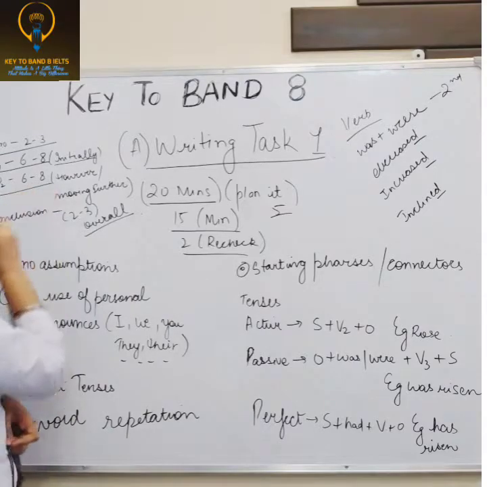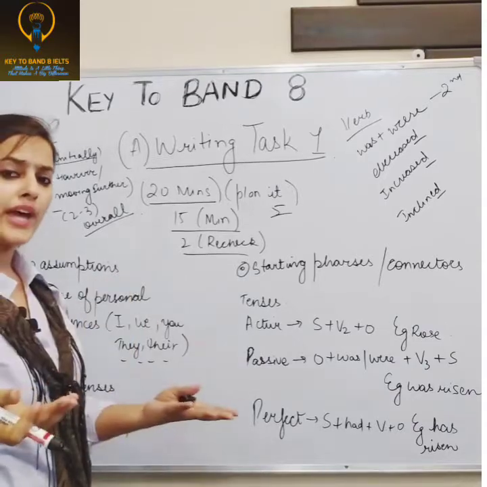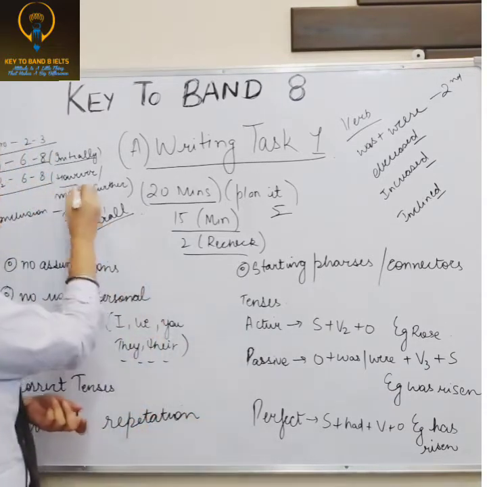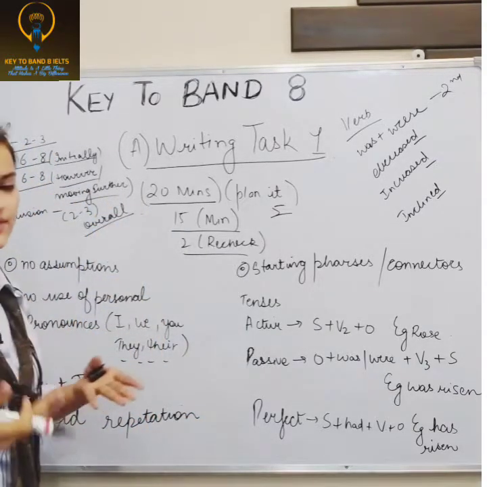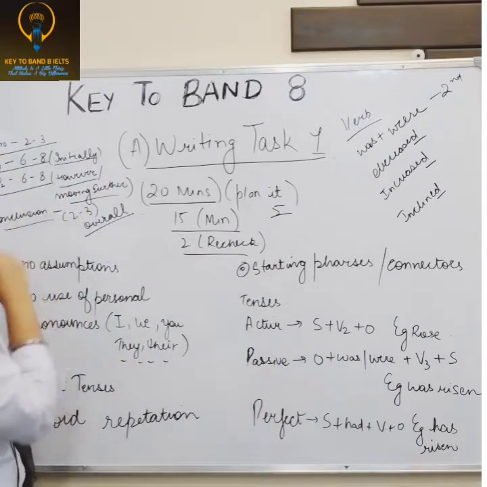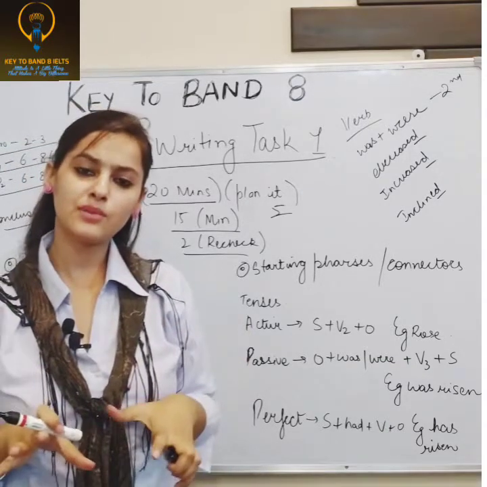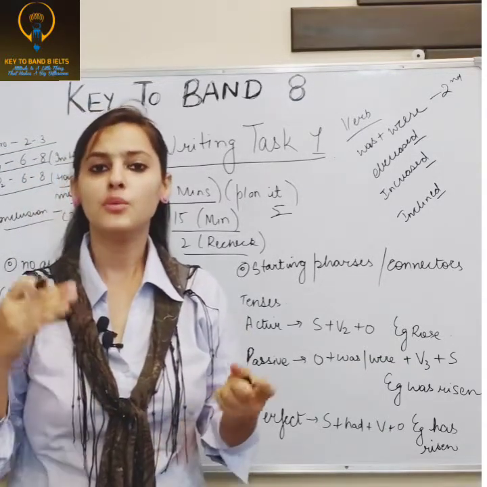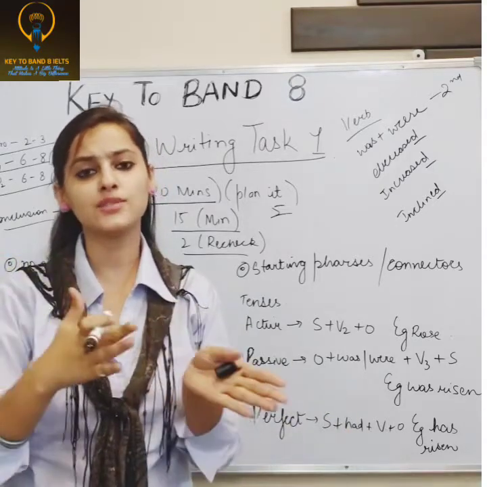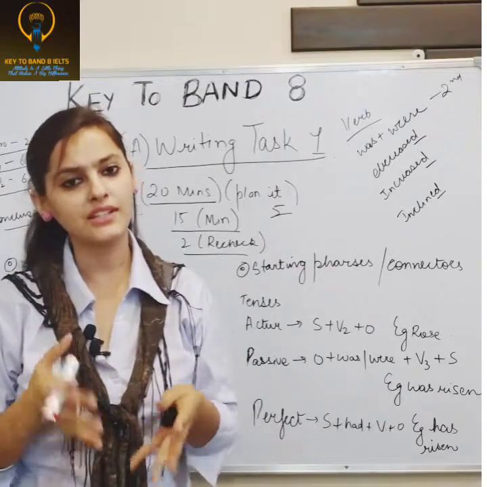Then is body paragraph 2 with 6 to 8 lines, and you can use connectors like however, moving further, and I will discuss this in detail in an upcoming video. And then is your conclusion, what you conclude from the paragraph. The basic things to see are which thing is going higher, which is stable, and which is going down, so that you can represent it.